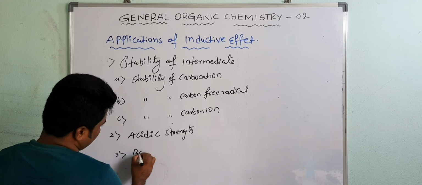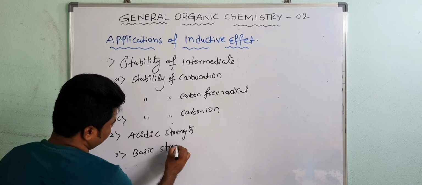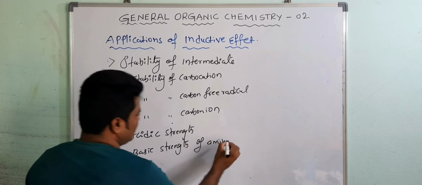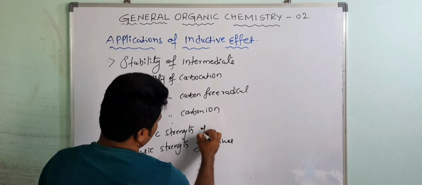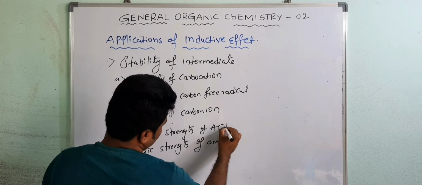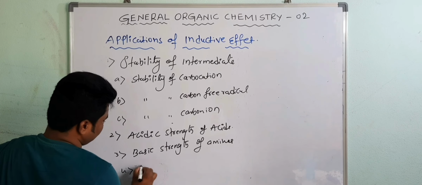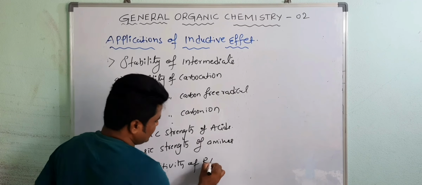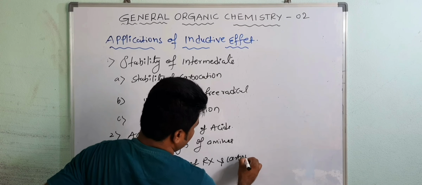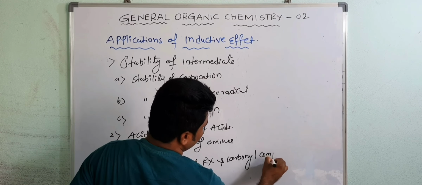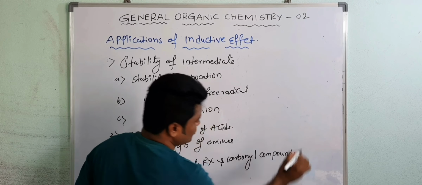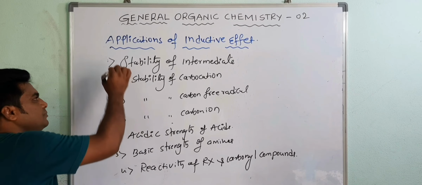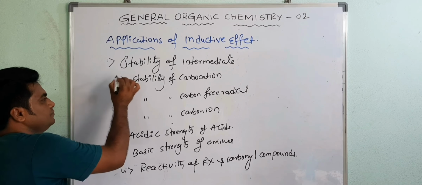Third, basic strength of amines. Next, fourth, reactivity of RX and carbonyl compounds. Okay, these are the applications of inductive effect. Today we will discuss the stability of carbocation. Write down.